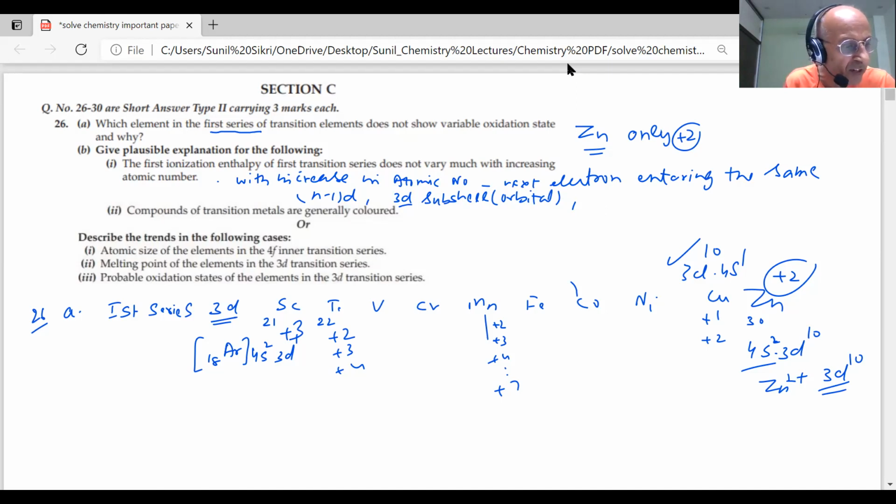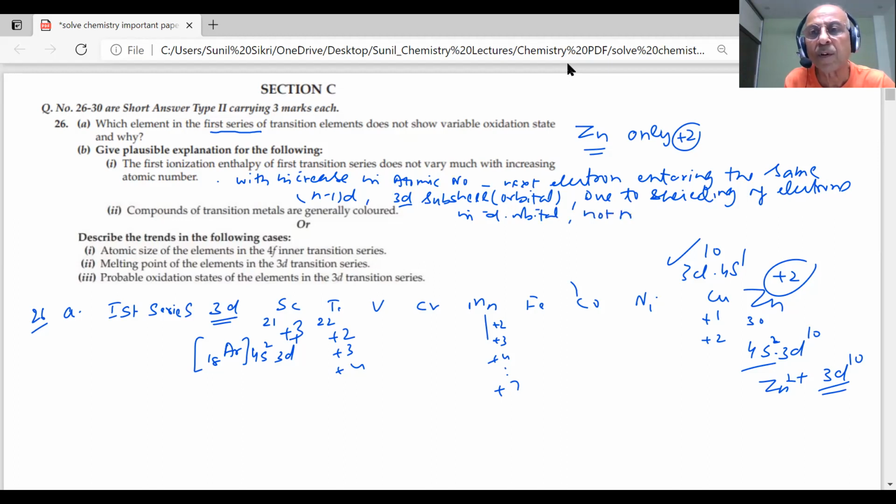The effective nuclear charge does not increase too much due to shielding of electrons in the d orbital. There is not much increase in effective nuclear charge. If effective nuclear charge is not changing much, then there will not be much change in the ionization enthalpy.